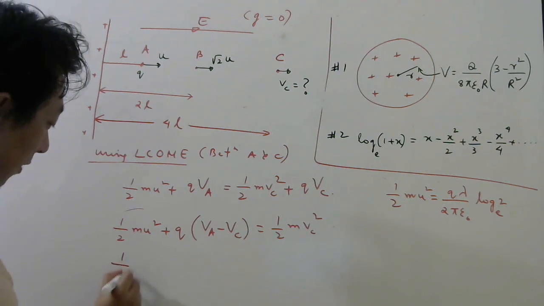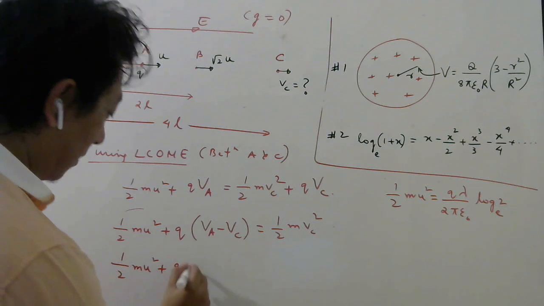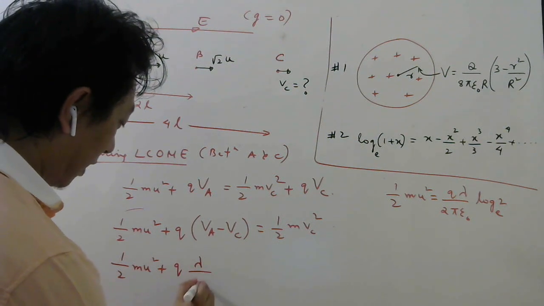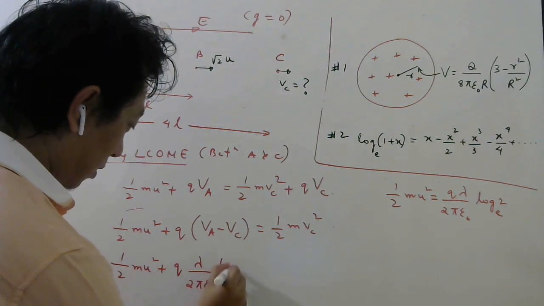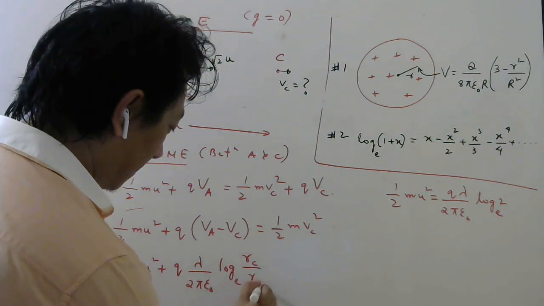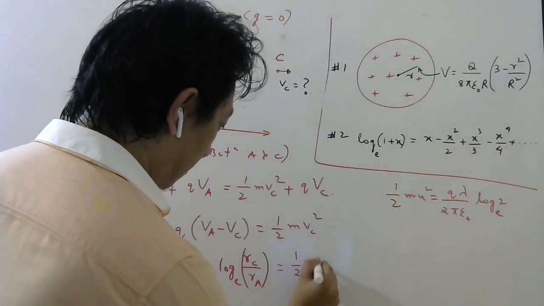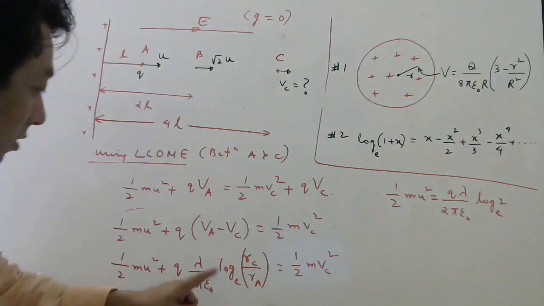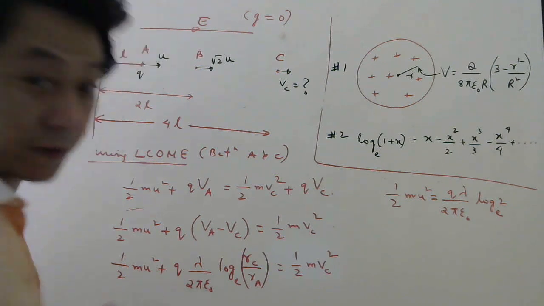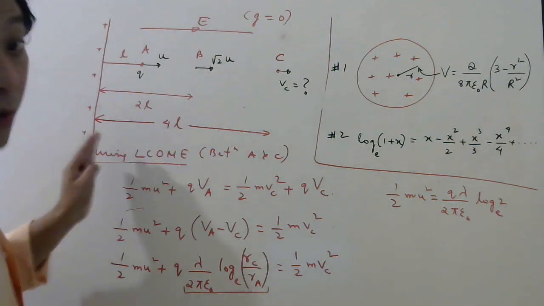So it will be half mu square plus q lambda by 2 pi epsilon naught log of base e Rc by Ra. Remember, no? Equal to half m Vc square. So this is the formula that we know for potential difference between 2 points for a charged wire.